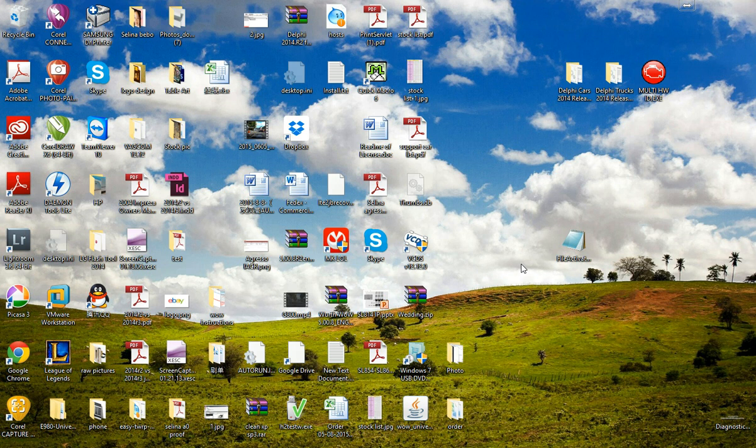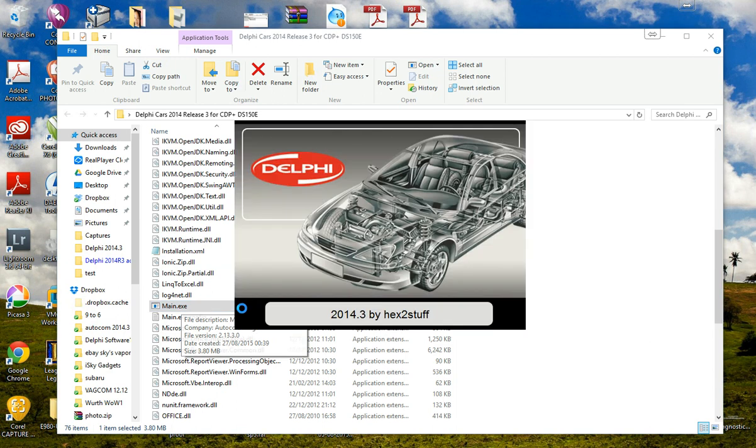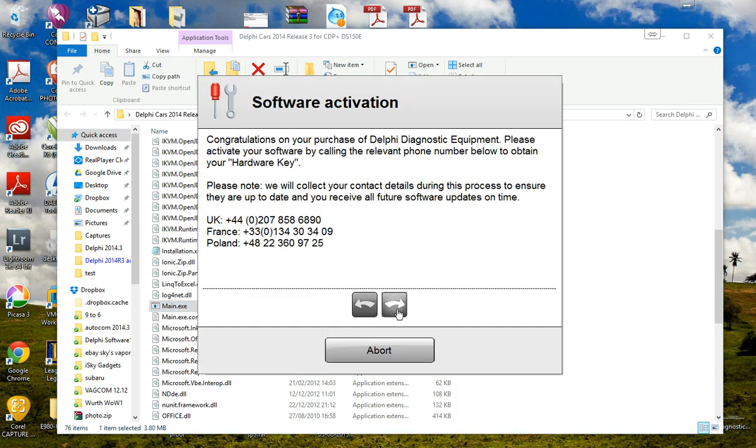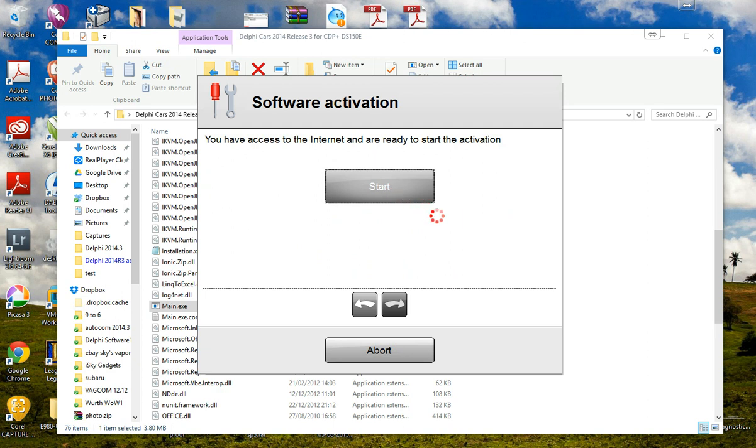After you receive my activated key file from my email, you need to open the car software again. Open the main.exe and do the same thing again. Press next, next, next again. Press start.